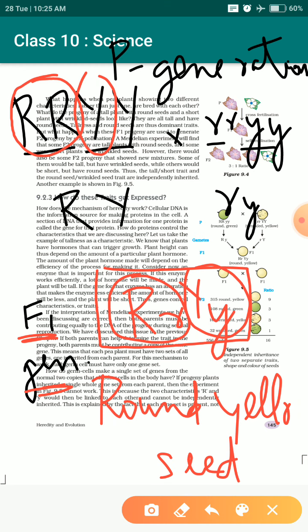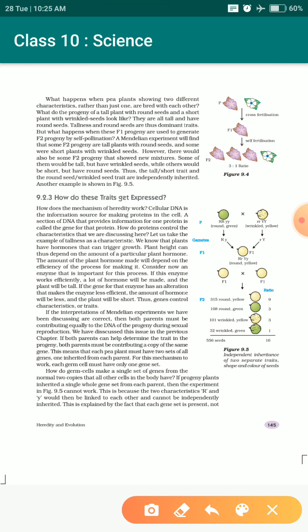Mendel got the same thing in the F1 generation. For the F2 generation, he did the self cross. It means he took this same thing and crossed one more time, capital R small r capital Y small y. Let's see how he did it.